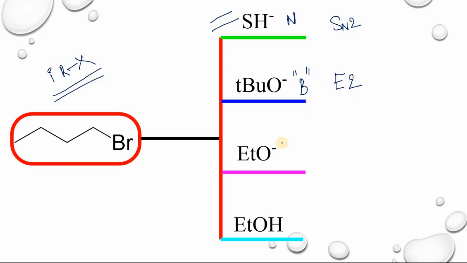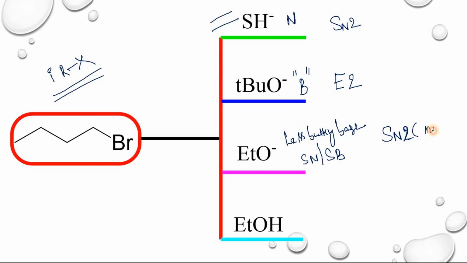And this one is strong nucleophile, strong base, this one is less bulky base, strong nucleophile and also strong base. In this case, you will get SN2 mechanism.